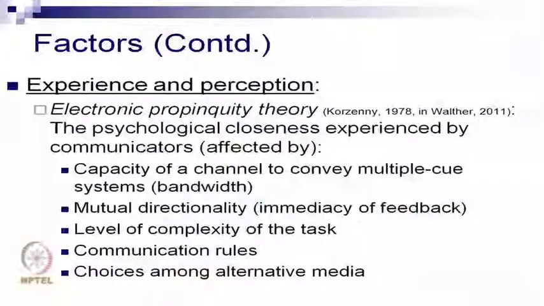I just gave you an example: Google Wave, in my personal case, failed in my classroom because the bandwidth could not handle the load of even 10 computers working simultaneously. Mutual directionality, immediacy of feedback, how soon, the degree of simultaneity, if there's a word like that, with which you get your feedback, in turn impacts how close people feel to each other when they are being connected through